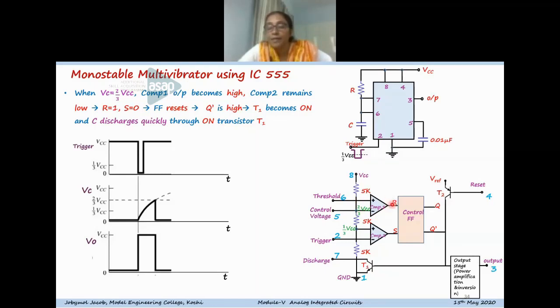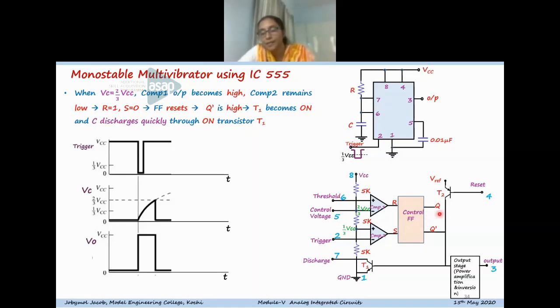That is, the reset pin becomes 1. And obviously, you know that the trigger input is high, so comparator 2 is remaining in the low state. That is, S equal to 0 and R is equal to 1. And when R is equal to 1, the flip-flop will be reset. So that will be in the reset condition.